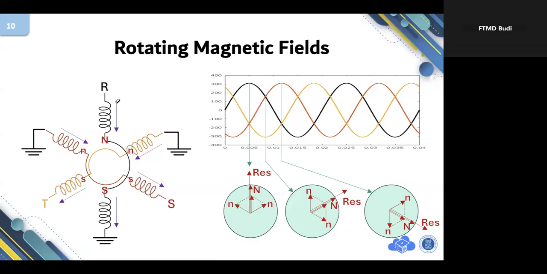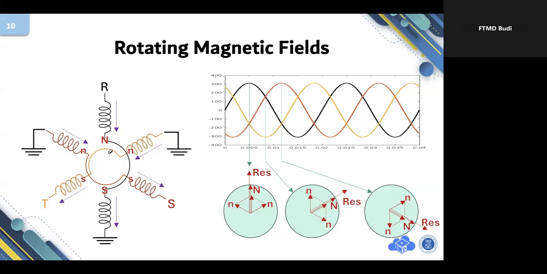But since the current is dynamic or the voltage is dynamic, dynamic means that it changes with time. Since the current is dynamic, the magnetic field inside the stator, here within this cylinder, will be rotating as the time passes by, because of dynamic voltage, dynamic current.